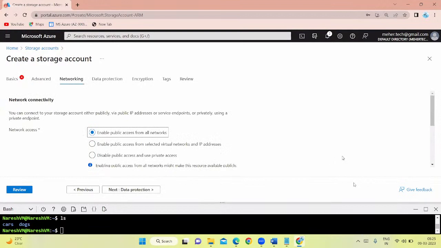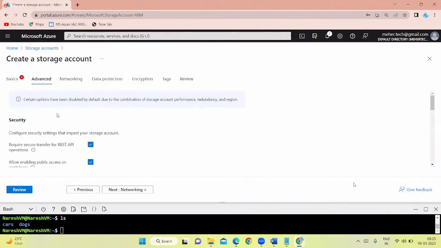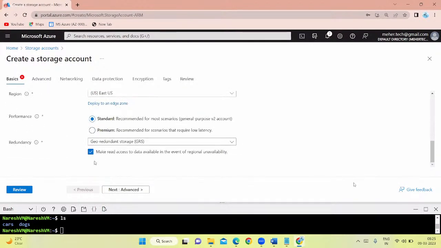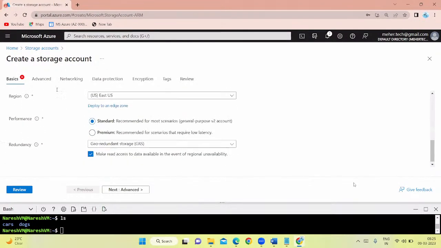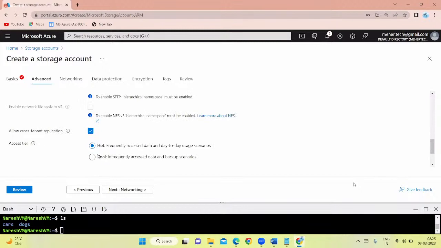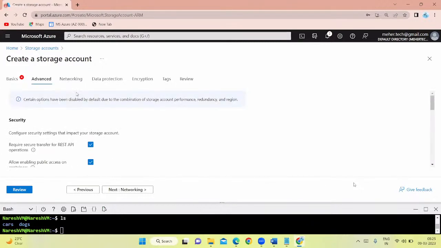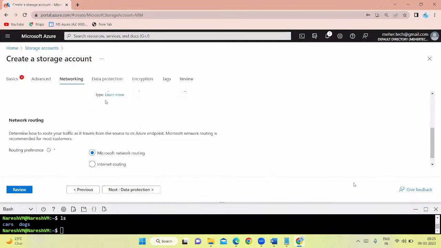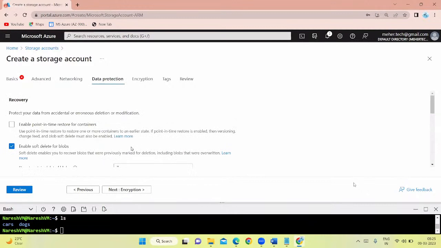Okay. What I'll do, guys, I'll just stop the class here because it will take minimum half an hour. Every single option I have to explain. What are these options? Why are we using them? What is the purpose? All these options I'm going to explain to you, same like virtual machines. It will take at least some 25-30 minutes for me to deploy the storage account for the first time, like how I did for the virtual machine. So I'll take up the practical tomorrow for the storage account, and then I'll show you how we can deploy it. Okay.